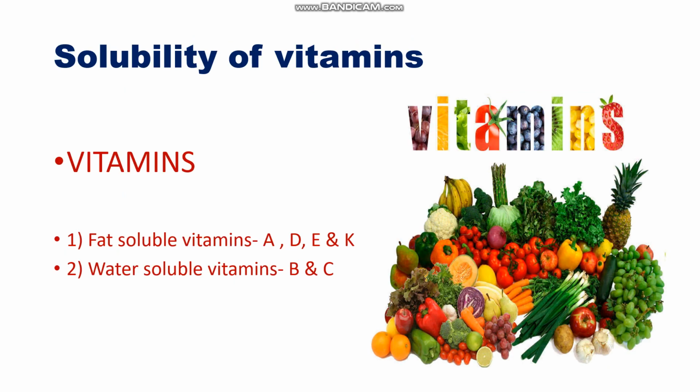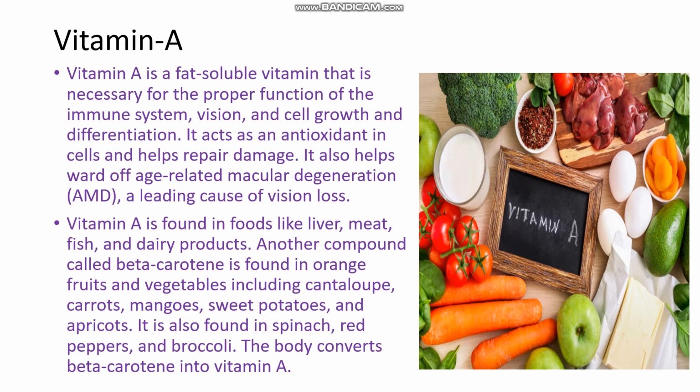Now, what is solubility? Solubility means the vitamins can dissolve in fat or water. So we have two types of vitamins. First are the fat soluble vitamins, which can dissolve in fat, that is vitamins A, D, E and K. And second are the water soluble vitamins, which can dissolve in water, that is vitamins B and C.